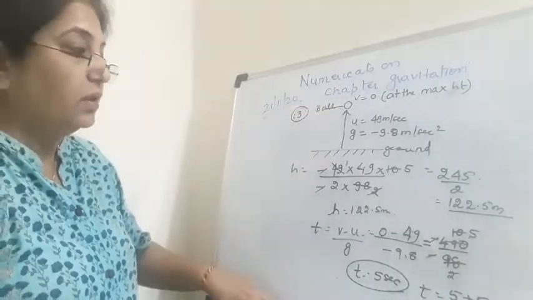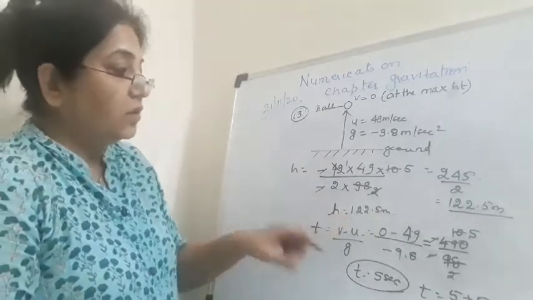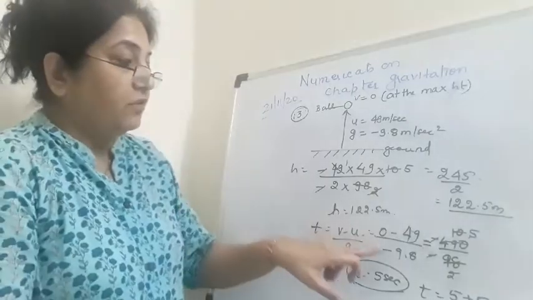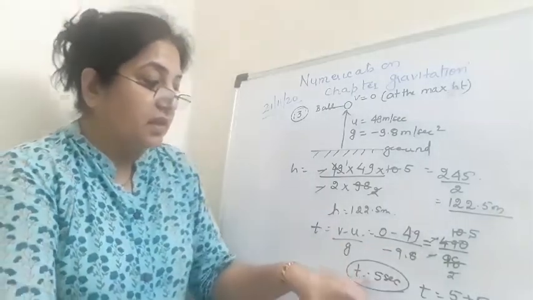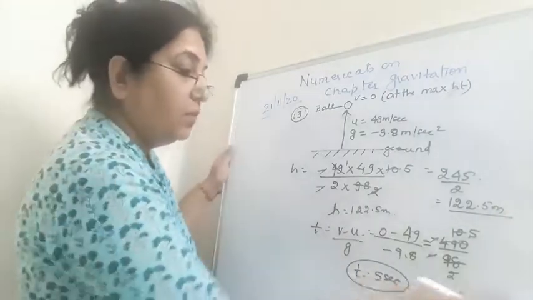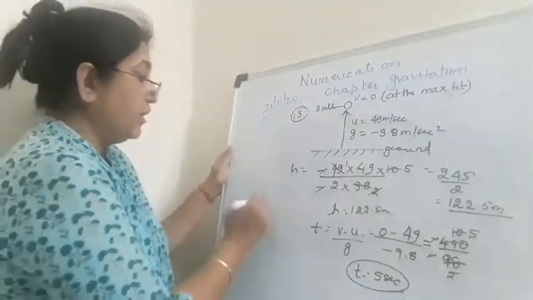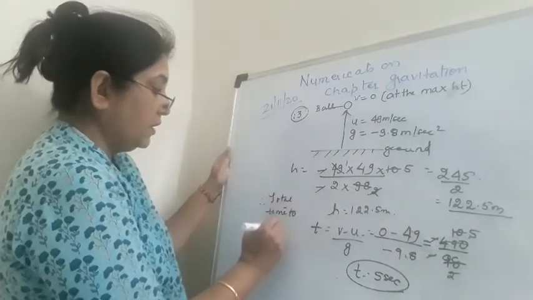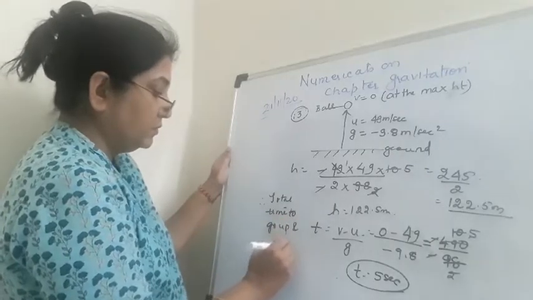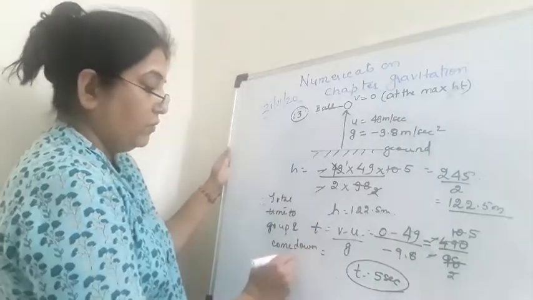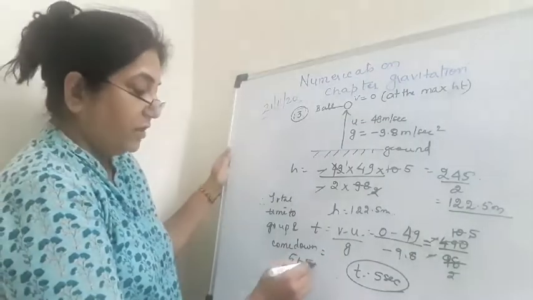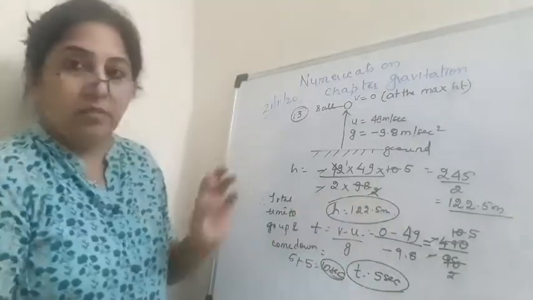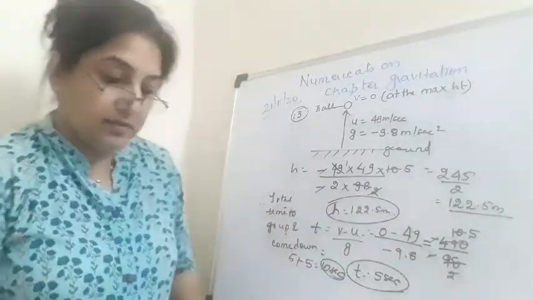So after calculating the height, you apply the first equation of motion, t is equal to v minus u upon g, and get 5 seconds, the time taken by the ball to reach the maximum height. Therefore the total time to go up and come down is 5 plus 5, which is 10 seconds. So the first answer, height, is 122.5 meters and the second answer is 10 seconds.